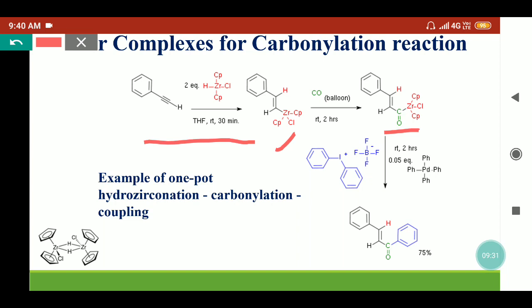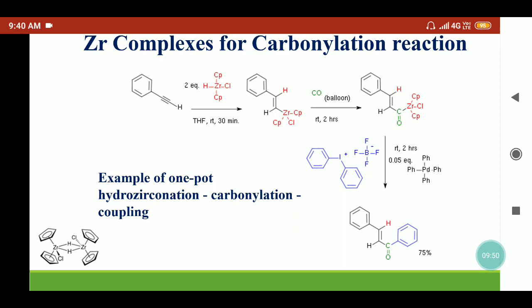This can be further treated with diphenyliodonium tetrafluoroborate reagent in the presence of a palladium-based catalyst. So it will give a coupled product where this zirconocene chloride will be replaced with the phenyl group, because it is the phenyl donor group. So we'll get a coupled product here.